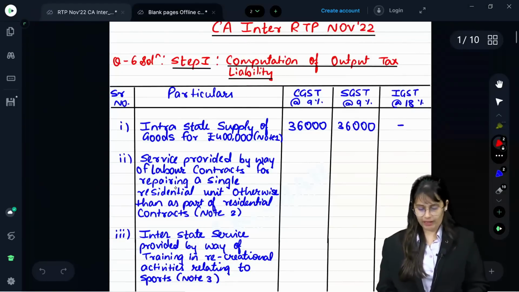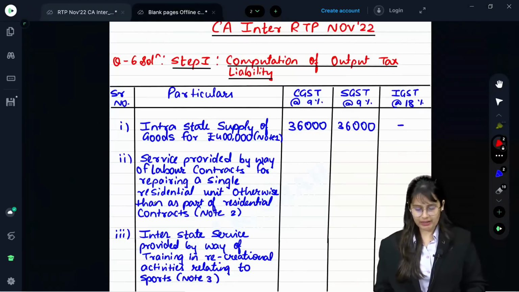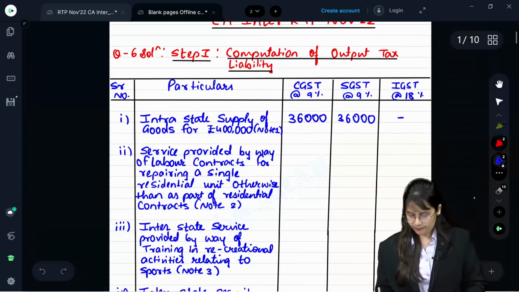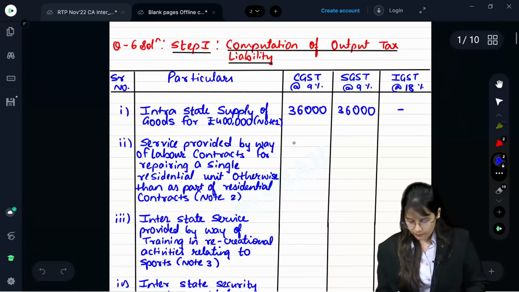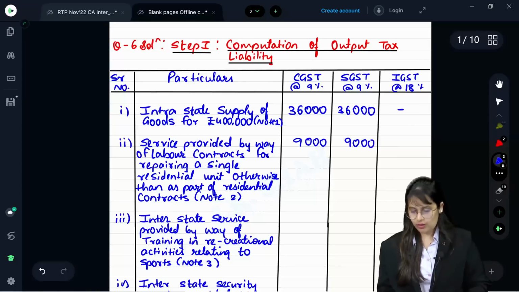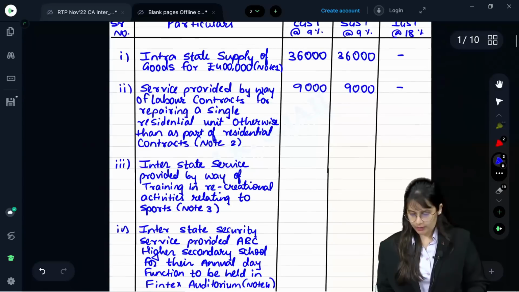Service provided by way of labor contracts for repairing a single residential unit, otherwise than as a part of residential contracts, the answer would be 1 lakh into 9%, 99,000, correct? Okay. I have written note.